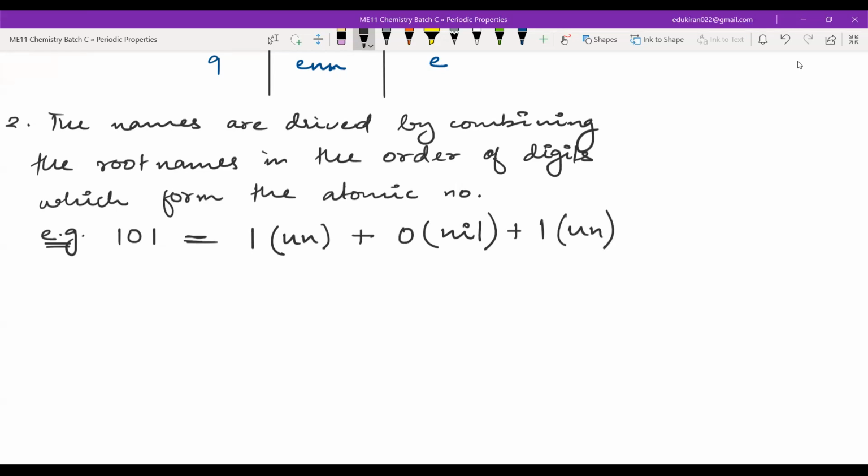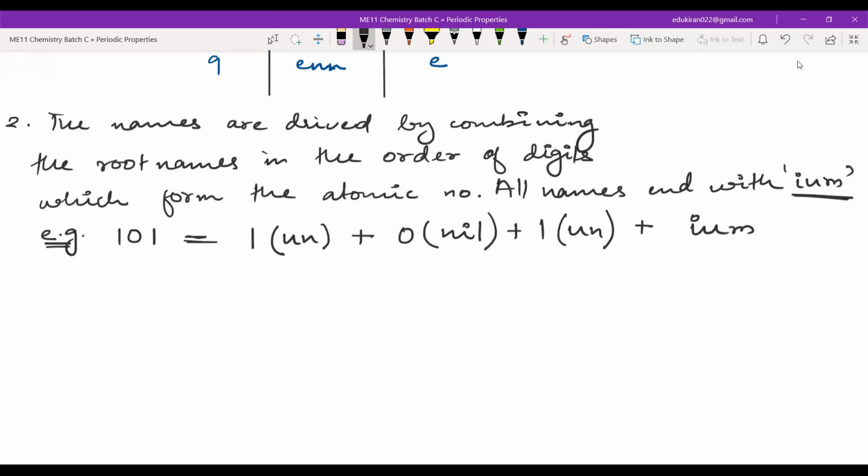The next point is that all names end with IUM. So you have un, nil, plus you will add IUM. Now, if there is already an I, then you don't have to put IUM, you just have to put UM. The name should end with IUM.